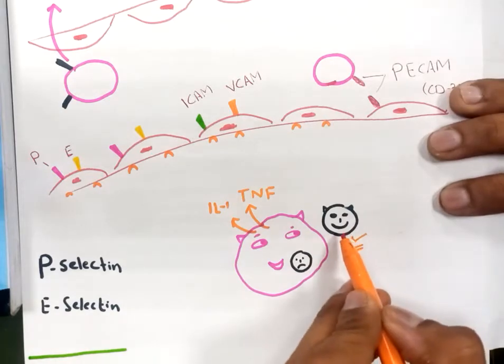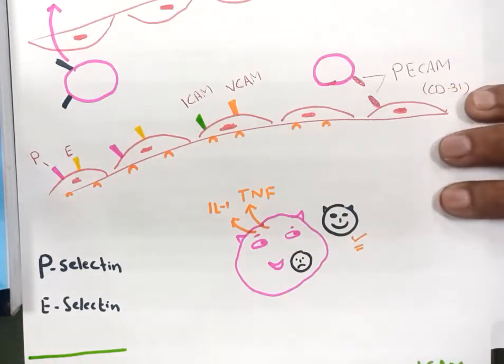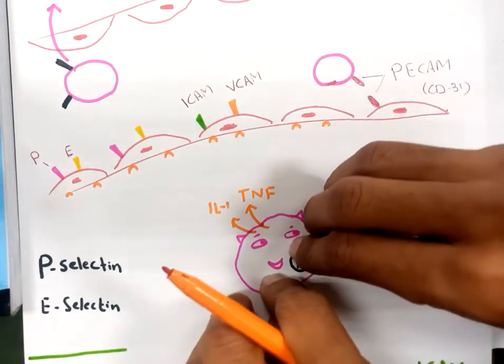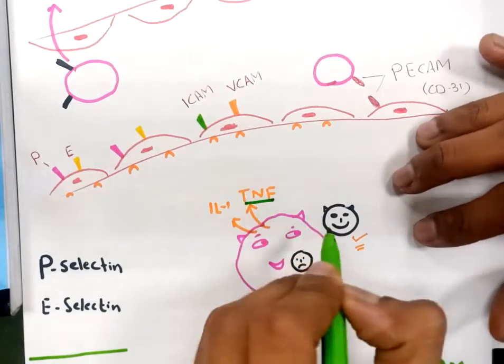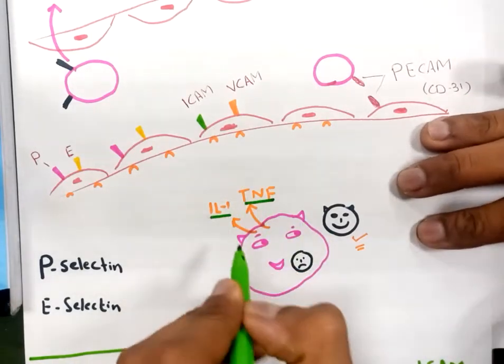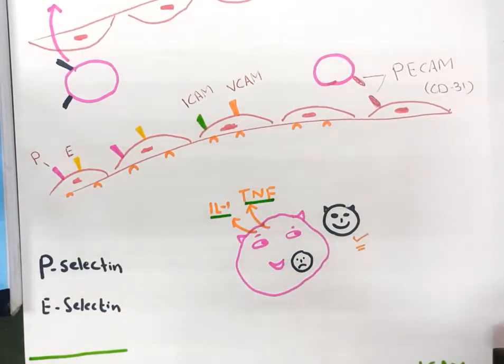It will recognize it. After the recognition and phagocytosis, this macrophage will release certain cytokines, and the most prominent are tumor necrosis factor and interleukin 1. These are important cytokines that will be released by the macrophage in response to a pathogen.